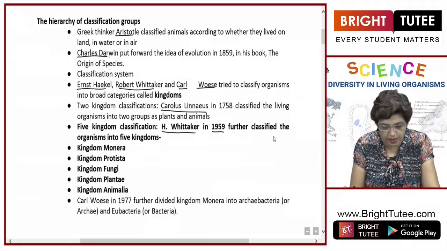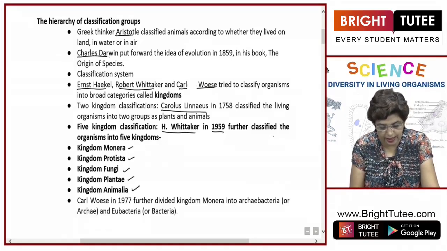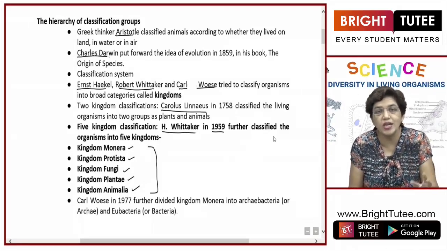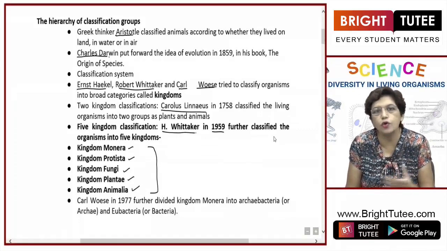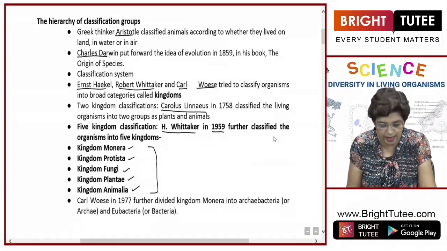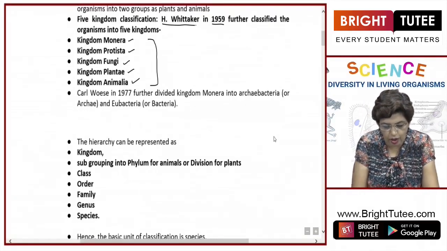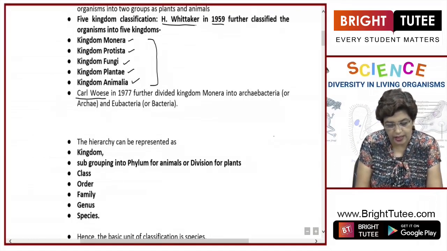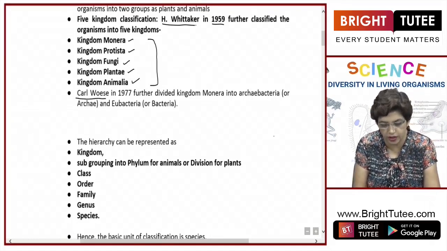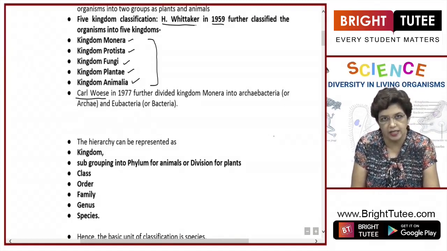The five kingdoms are Kingdom Monera, Kingdom Protista, then Kingdom Fungi, Plantae and Animalia. We'll study about these five groups in detail. You need to know the characteristics of these five groups with their examples. Later on, however, Carl Woese in 1977 further divided the Kingdom Monera into two parts, Archaebacteria and Eubacteria. All right.